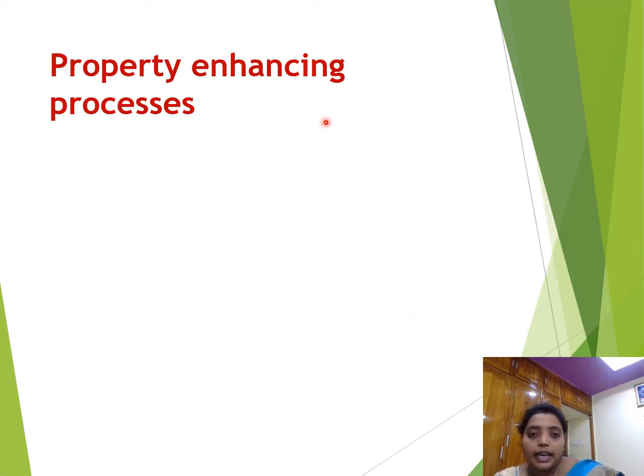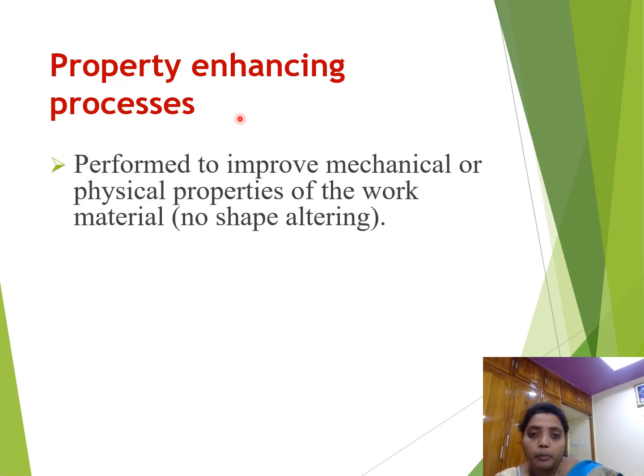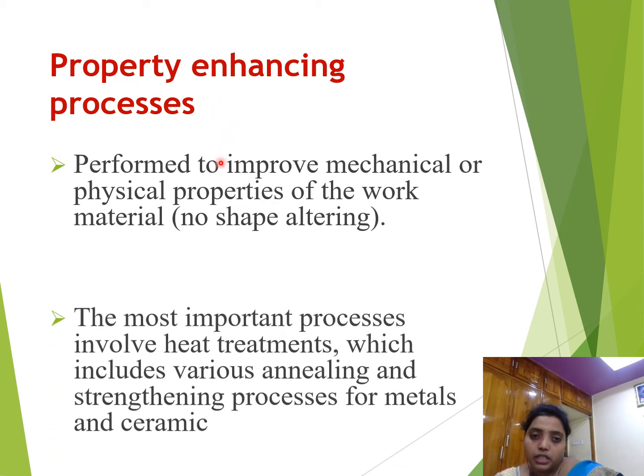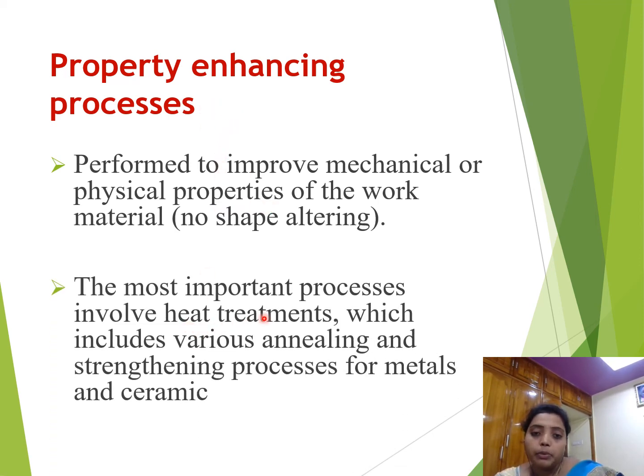Next one, property enhancing processes. What are property enhancing processes? They are performed to improve the mechanical or physical properties of the work material. The most important processes involve heat treatments, which include various annealing and strengthening processes for metals and ceramics. By heating those materials, their strength will be increased.